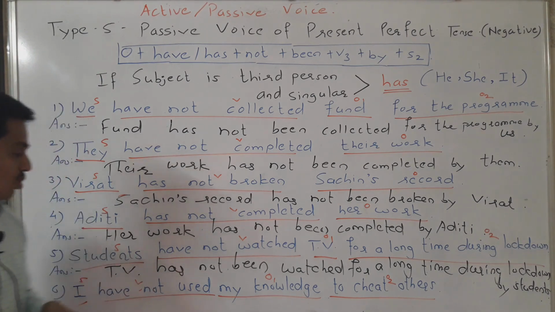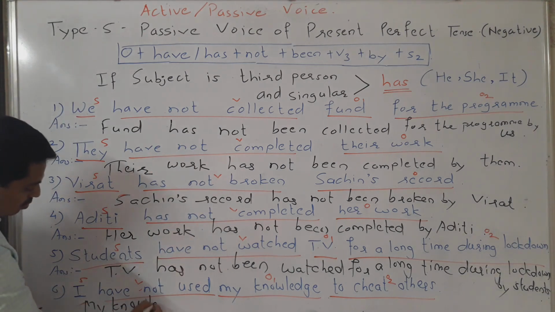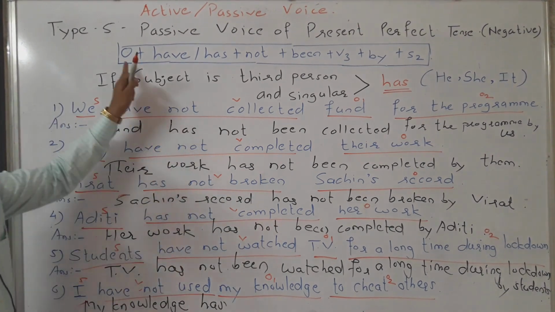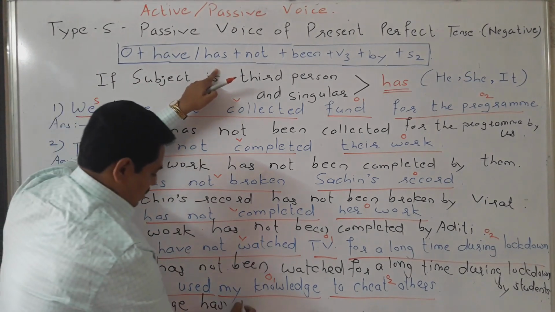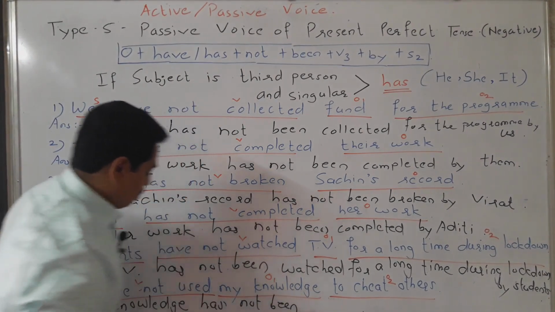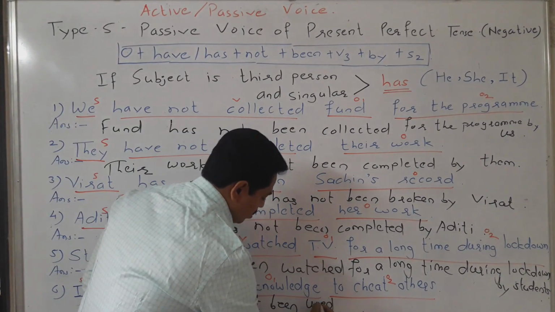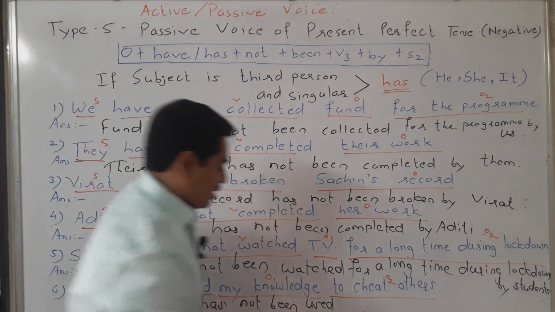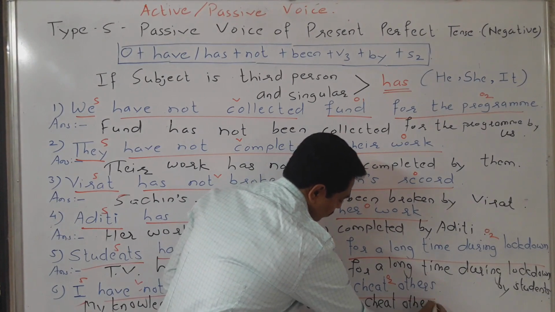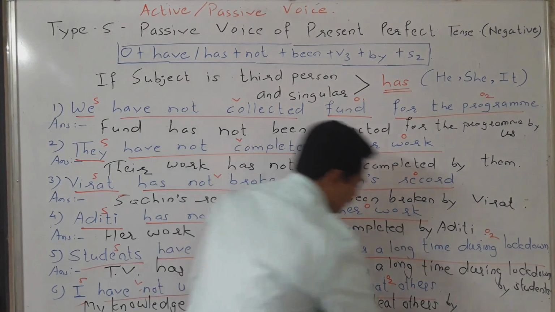My knowledge. So we will write first my knowledge. This is third person and singular, so has. Plus not, plus been. My knowledge has not been V3 used to cheat others by me.